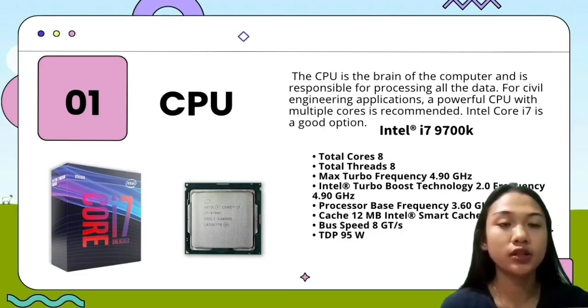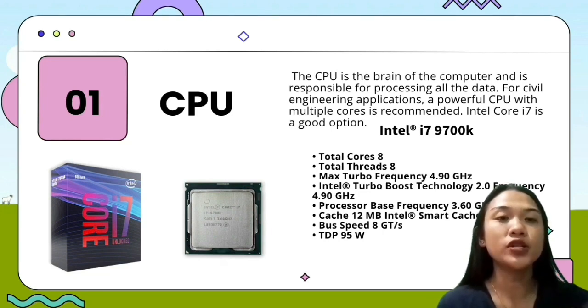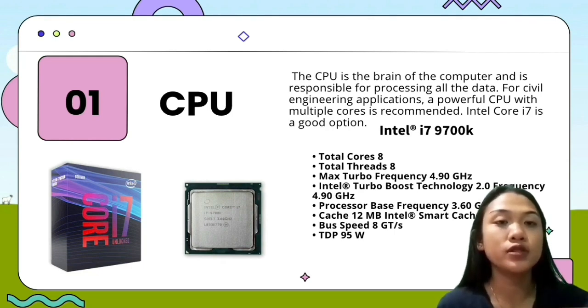The first one is the CPU, the Intel i7 9700K. As we all know, the CPU is the brain of the computer and it is responsible for processing all the data. And I believe that for civil engineering applications, a powerful CPU with multiple cores is recommended. So I recommend this Intel Core i7, and it has good specifications and this is a good option. You can see below the device specification for the Intel Core i7.